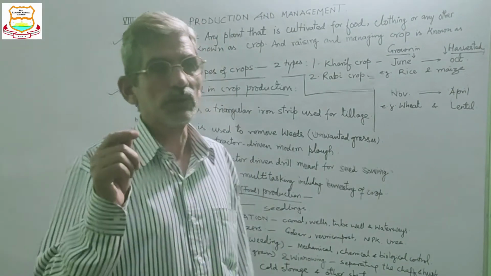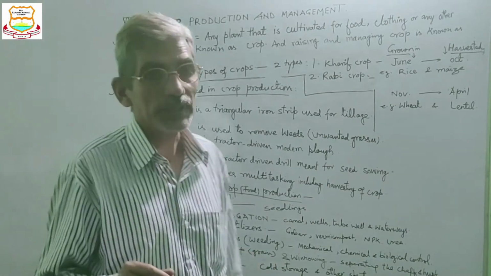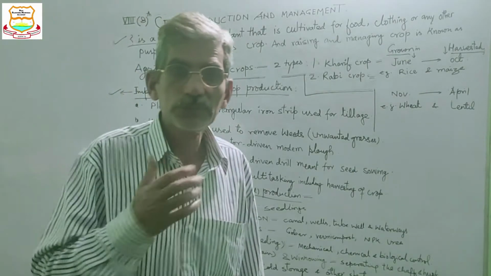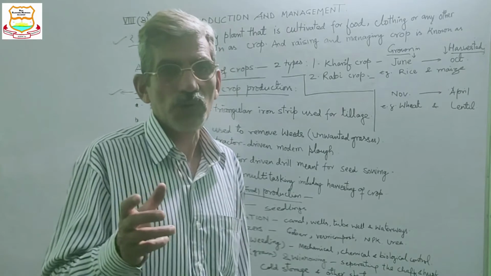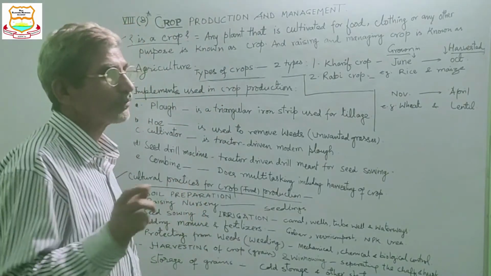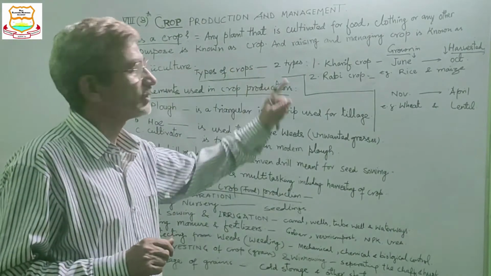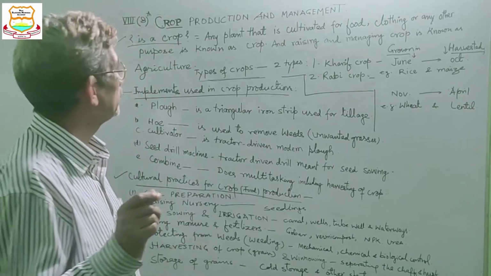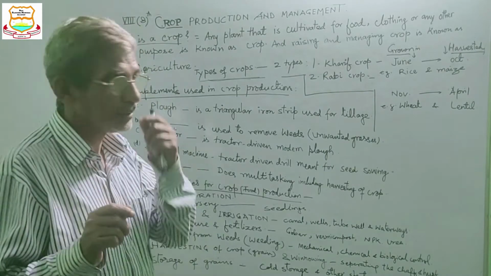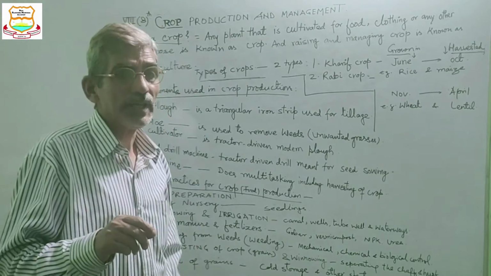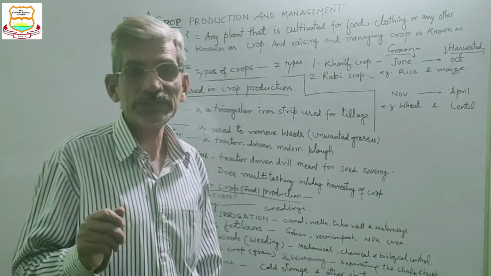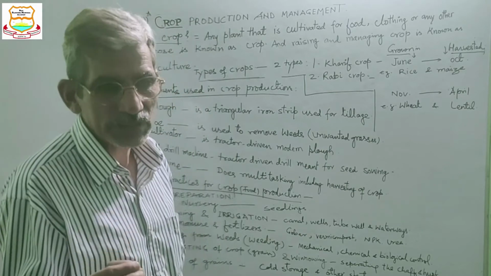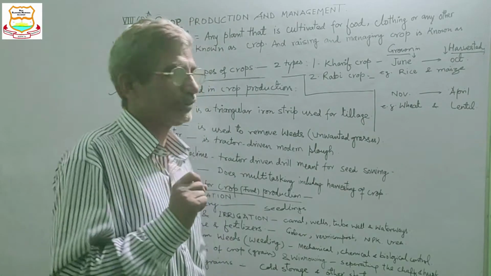I am going to tell you about crop production and management. In this connection, I would like to tell you what a crop is. The definition of a crop: any plant that is cultivated for food, clothing, or any other purpose is known as a crop. And raising and managing crops is known as agriculture. The science and technique of raising and managing the crop is known as agriculture.